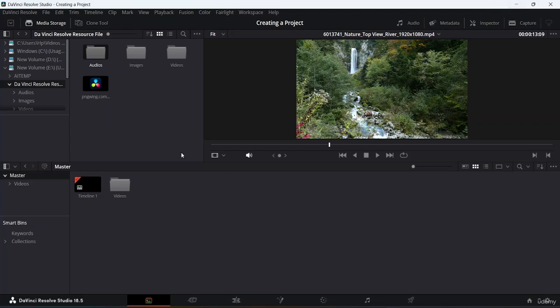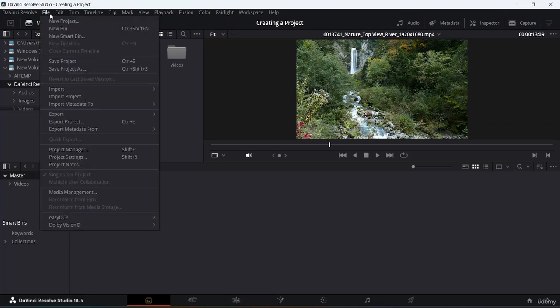Okay, so that was about importing your media, and I have shown you different ways of how you will be able to import. If you want to create a new bin, you can come here, create a new bin from here to segregate your work, from the file option as well. Under the import option, you can see you can import all of these things over here. If you directly want to import a project which you have worked on before, you can come here, click on import project, which will redirect you into your PC.